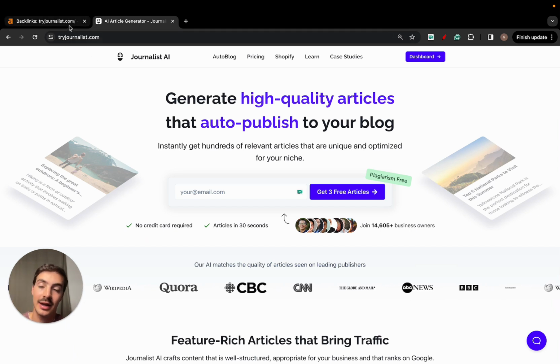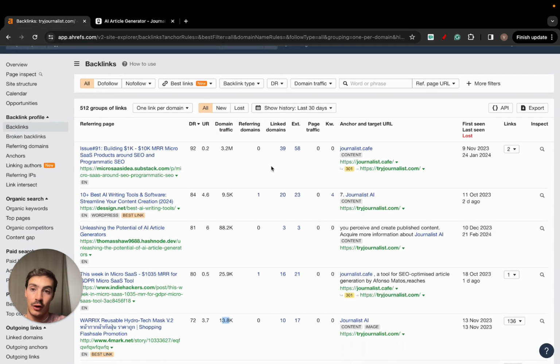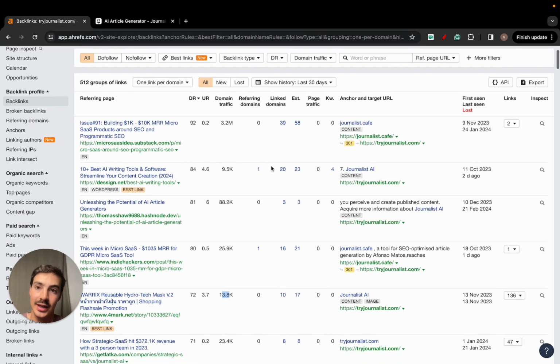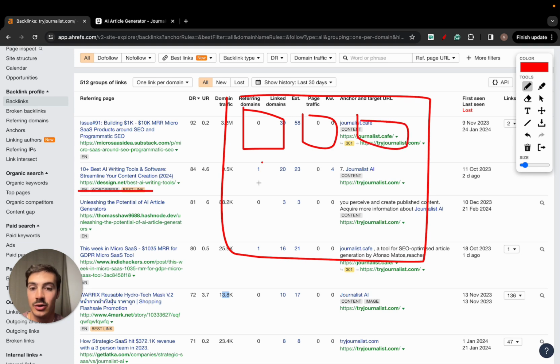Because we're a software business, a good way to get backlinks for a software business is to list our site on these directories. And what a directory is essentially is a website, in this case, for example, this one, design.net, a place where they list a bunch of, in this case, softwares. And we list ourselves either on their listings page, where we get a backlink from there, or maybe they have a dedicated blog.